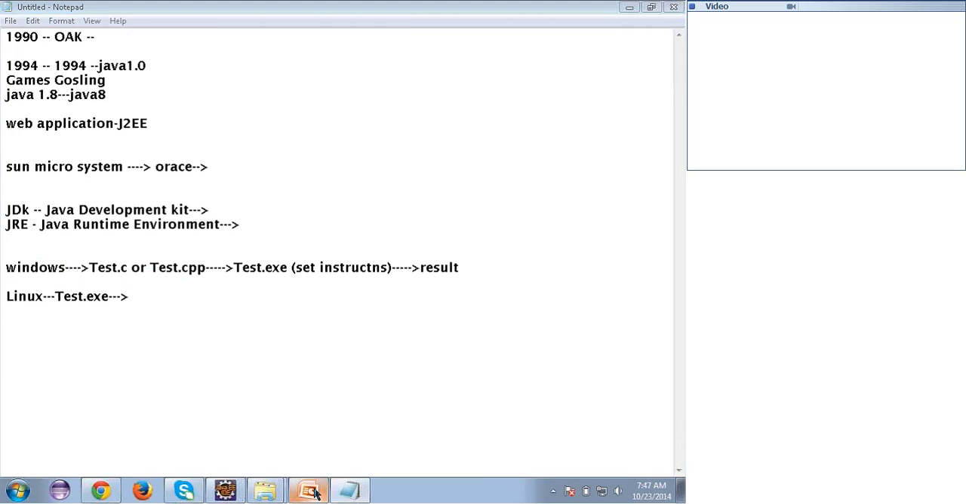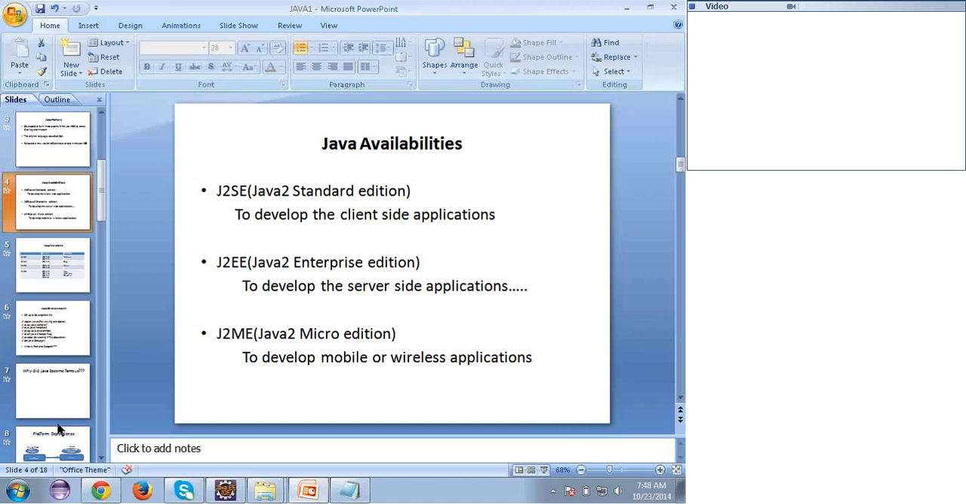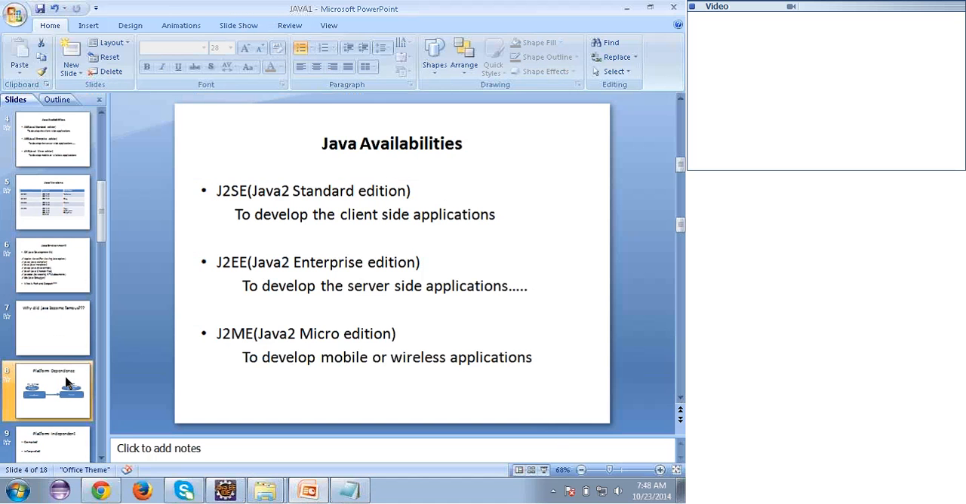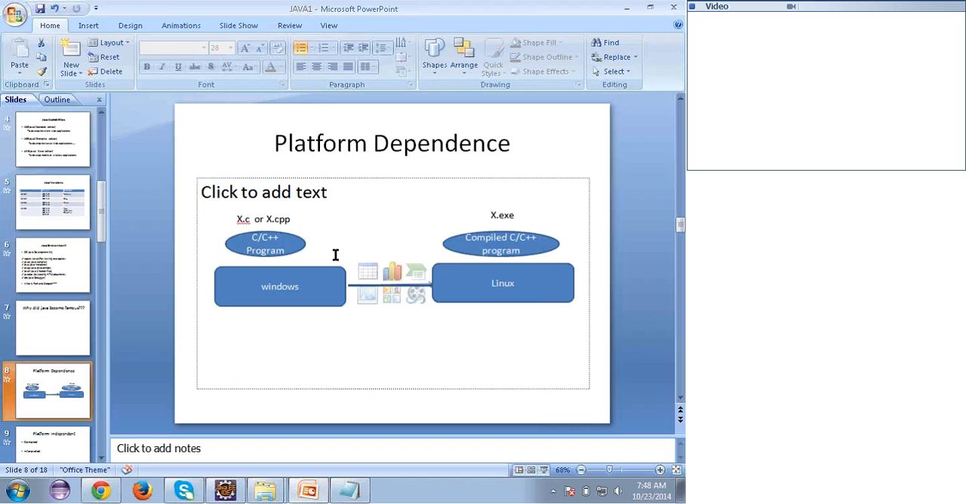Let me show a diagram and explain. See here, platform dependency. What does it mean? If I write a C or C++ program on a Windows machine and give it to a Linux machine user, if you try to run that file, you will not get the same result, because the instructions understandable by the Windows operating system are different from the Linux machine. Because of that, C and C++ programs are platform dependent programs. Okay.